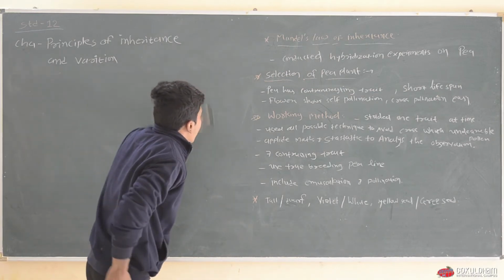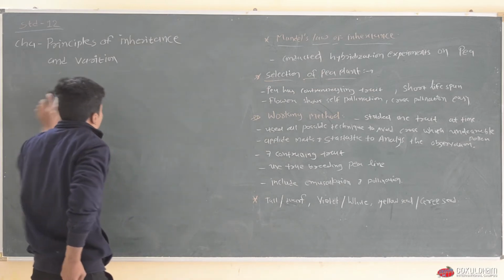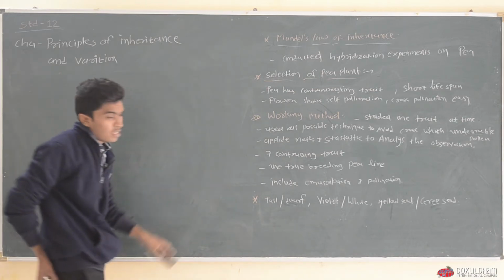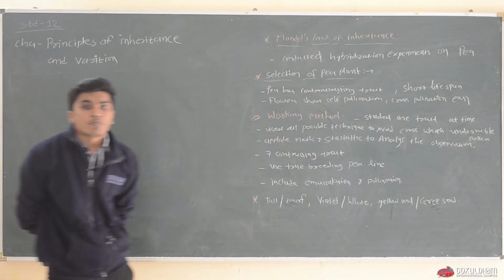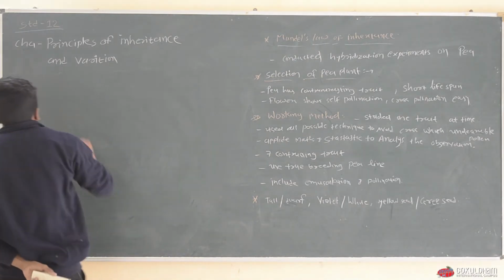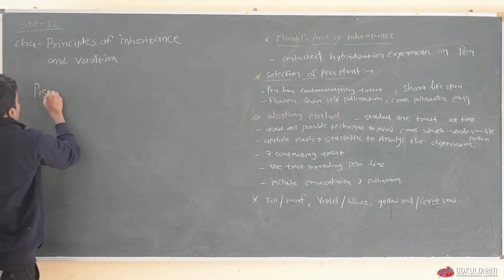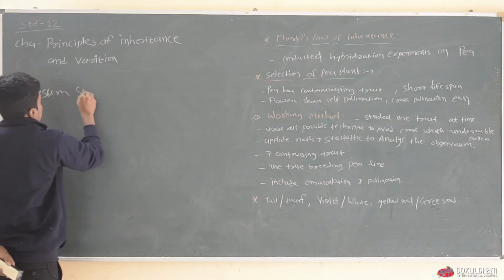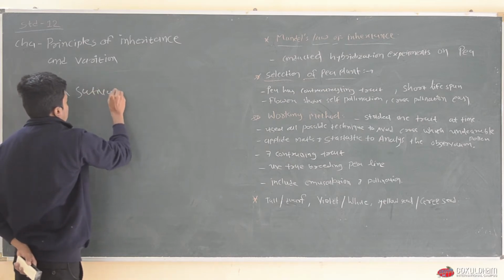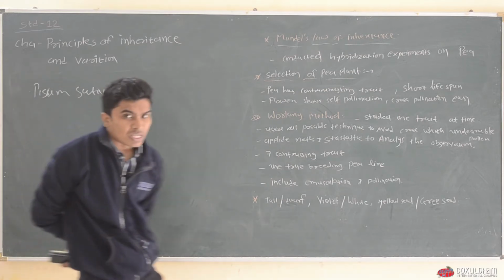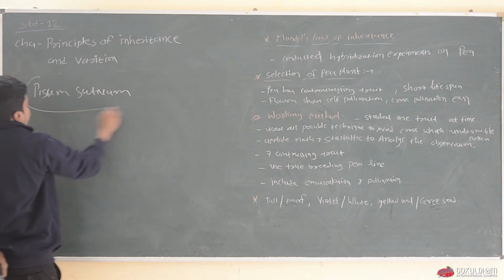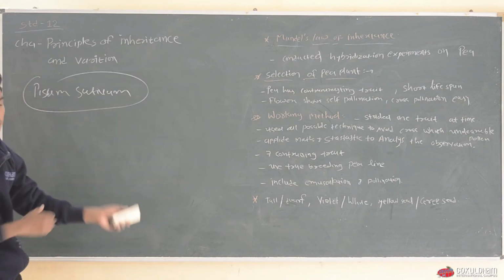One important question in MCQ can be asked: what is the botanical name of pea plant? The botanical name of pea plant is Pisum sativum. Note this down: Pisum sativum. This can be asked in MCQ. Note this down.